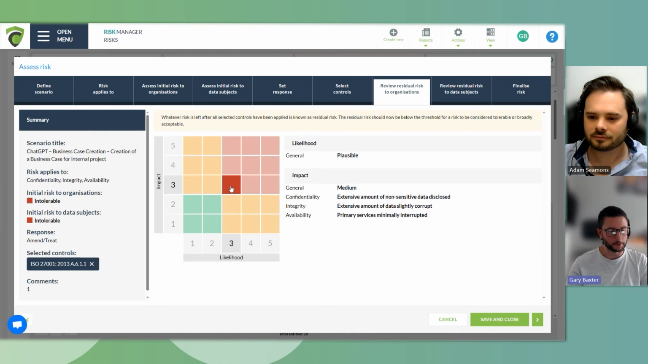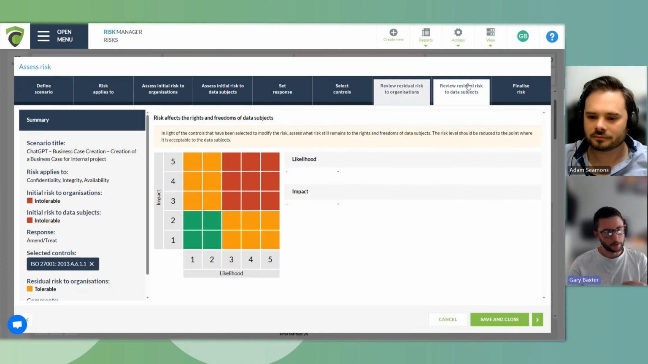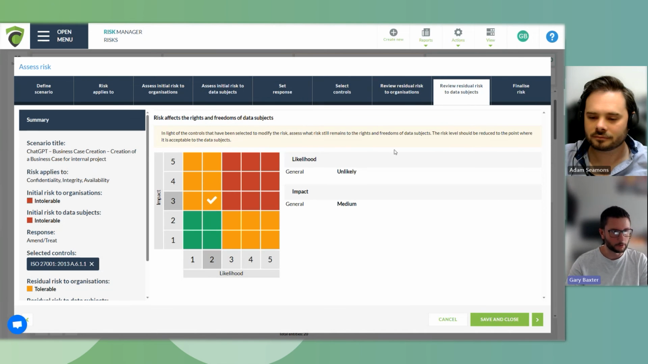We might need to wait for something to happen for us to be able to see the effectiveness of these controls. However, we now deem that with the controls we're going to be using, is going to be in a much more tolerable area for the organisation, with the goal to over time bring this into a much more acceptable area. The same would need to be done for the residual risk to the data subjects. Again, we'll put it into a tolerable section.